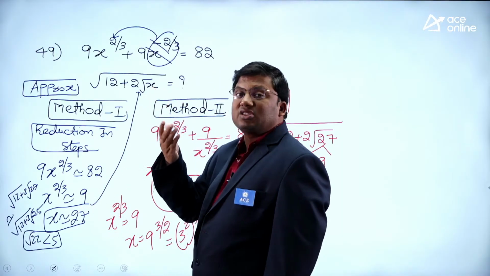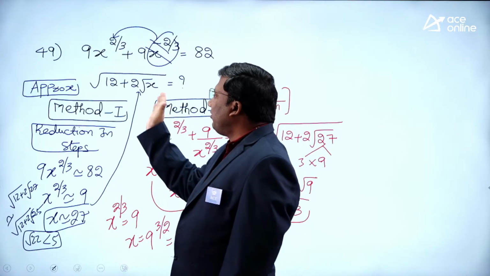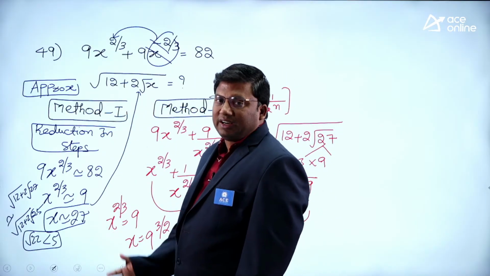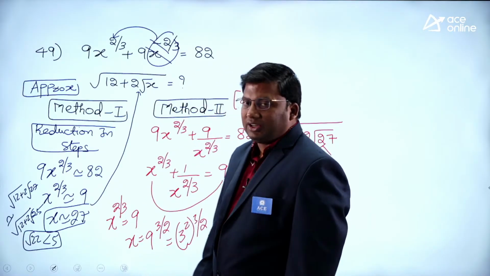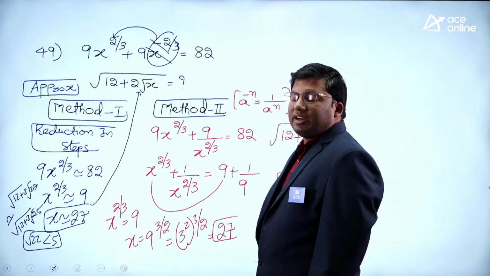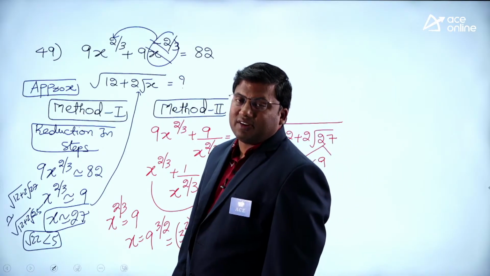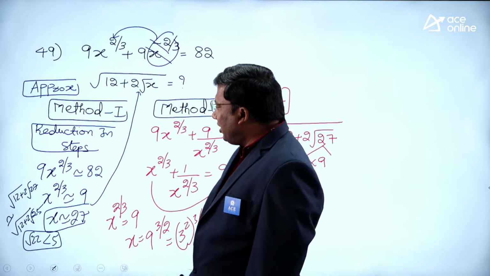Root 27 is closer to root 25. 5 2s are 10, 10 plus 12, 22. On squaring, the answer should be closer to 22. 47 whole square is 2209. 4.7 whole square is 22.09.